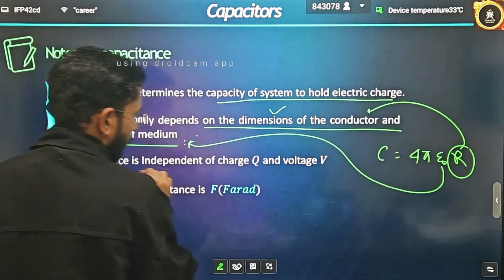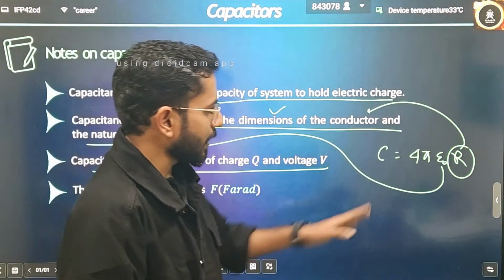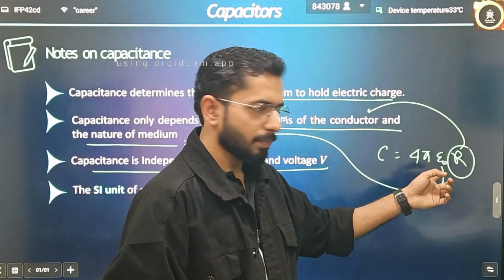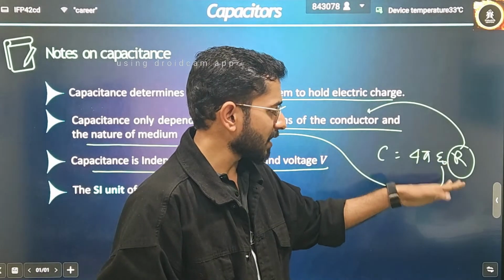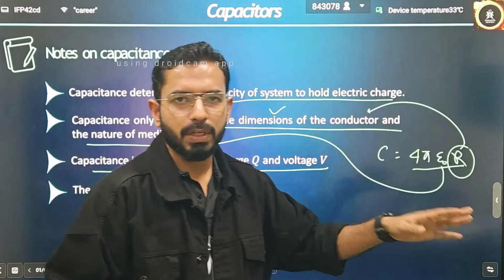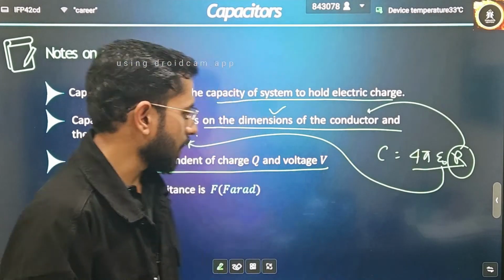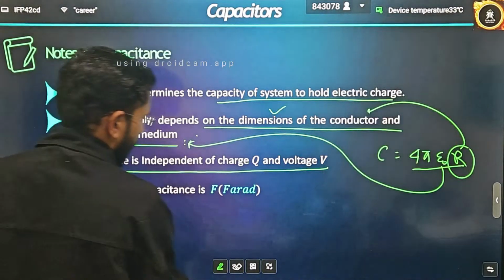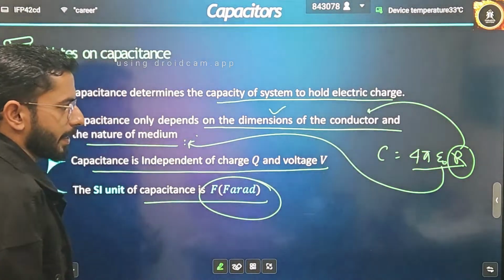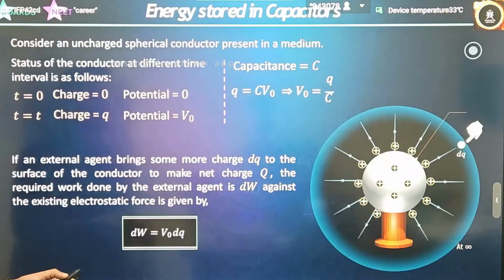Capacitance is independent of charge and voltage. Here you can see there is no term for charge, no matter how much charge you have put on a spherical conductor or how much potential is there. C is equal to 4 pi epsilon naught r. It doesn't matter how much charge you are putting or how much potential there is, capacitance will remain the same. It is independent. The SI unit of capacitance I have already told you. It is farad. Okay. These are some basic points that you should remember.